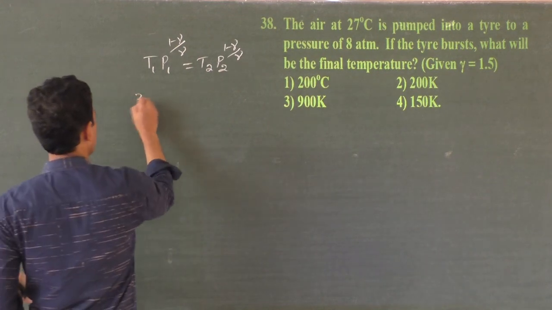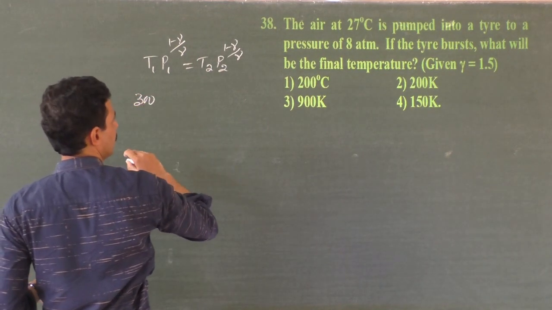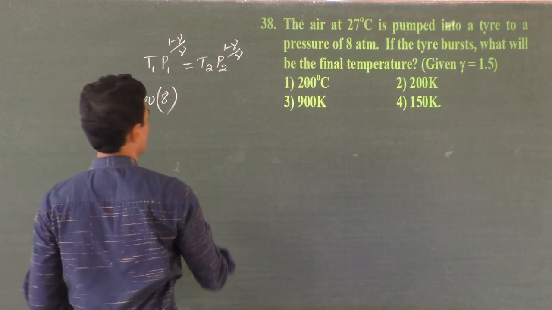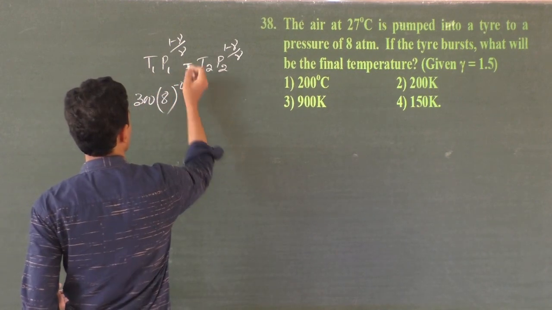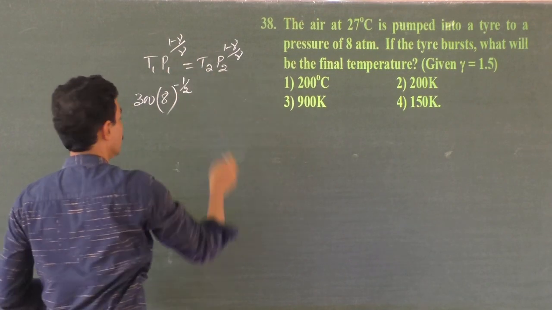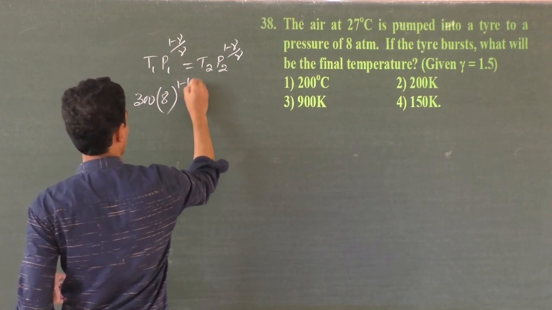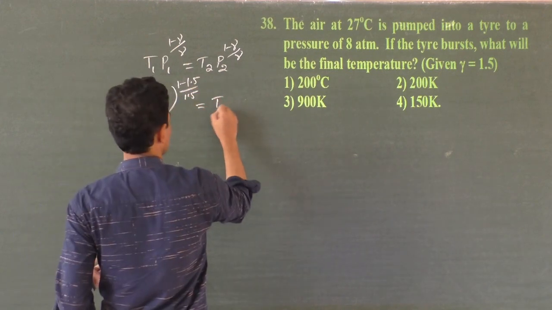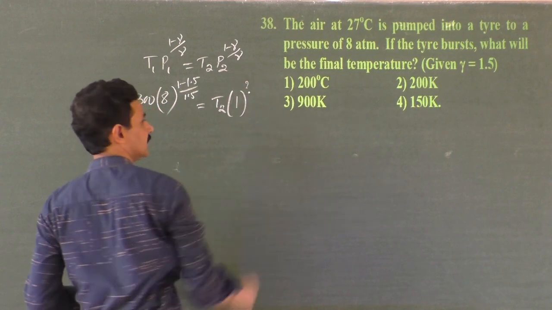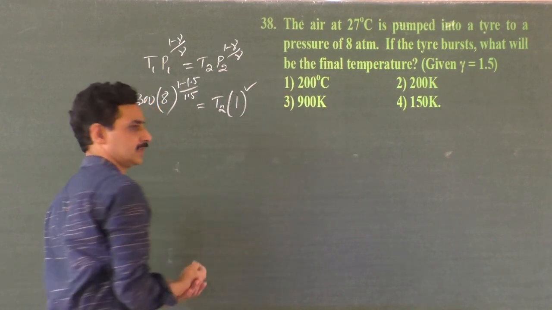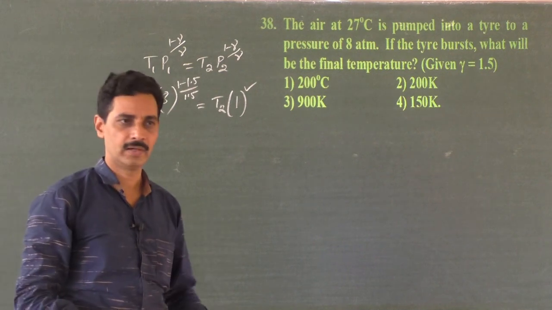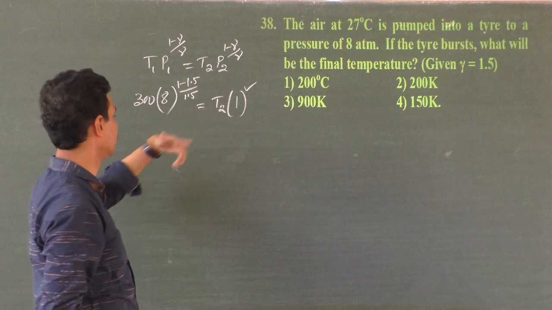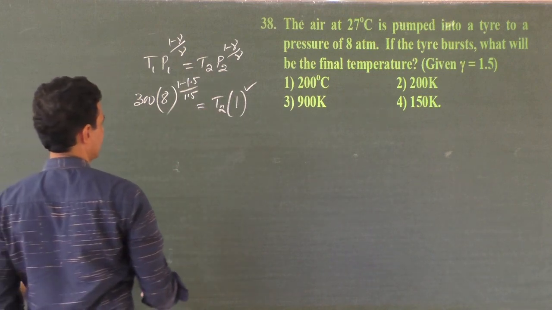T1 is 300 K, 27 degrees Celsius. P1 is 8 atmospheric pressure, to the power (gamma minus 1)/gamma, that is minus 0.5, minus half, I can write, 1 minus 1.5 by 1.5 is equal to T2. What is the final temperature? The second pressure is 1 atmosphere, and whatever the value, in the power of 1 the answer is 1. So T1 P1 to the power (1 minus gamma)/gamma equals T2 P2 to the power (1 minus gamma)/gamma. So what is the second temperature?